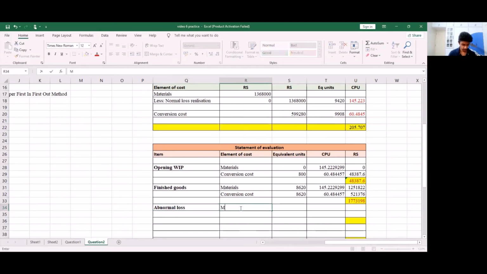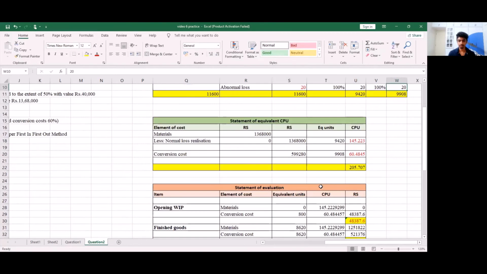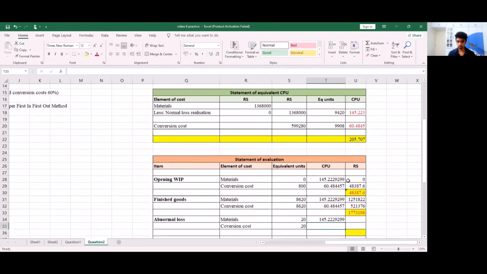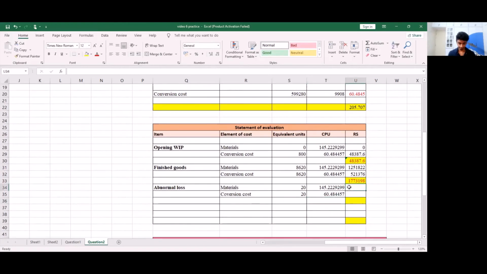Next, we have abnormal loss. So abnormal loss, we again have materials and conversion cost. Units is 20 and 20. So I'm going to write 20 and 20. Cost per unit will be the same, which is 145.22 and 60.48. Multiplying units with the cost per unit. Then we find the total.